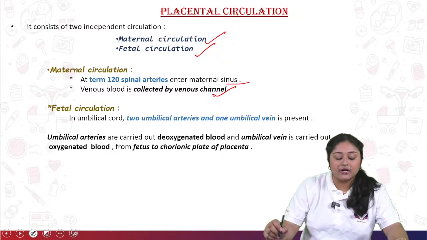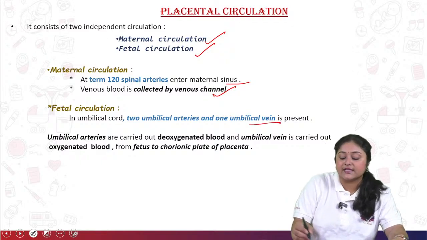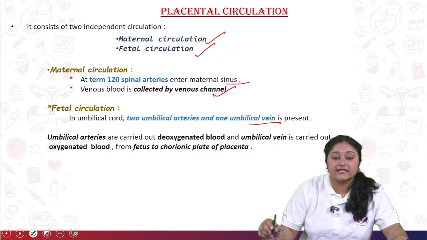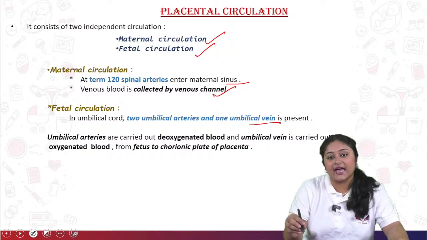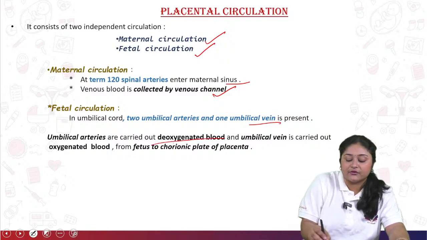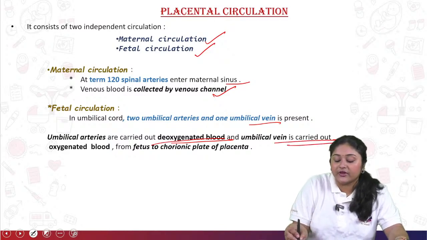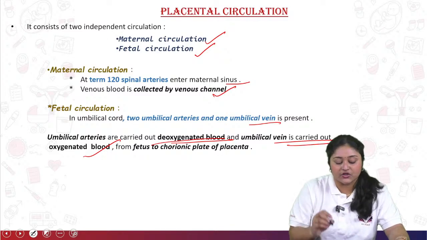Fetal circulation happens through the umbilical cord, where two umbilical arteries and one umbilical vein are present. Mainly these umbilical arteries carry the deoxygenated blood. Normally in the human body, arteries carry oxygenated blood. So that is the difference. The umbilical arteries carry deoxygenated blood, and the umbilical vein carries oxygenated blood. In the adult body, veins always carry deoxygenated blood.